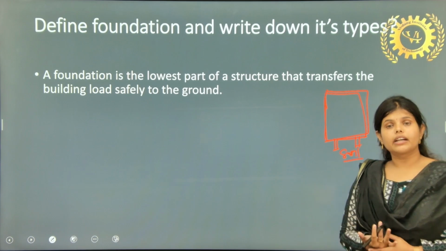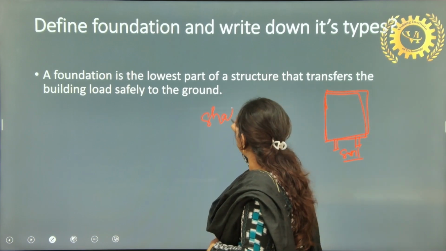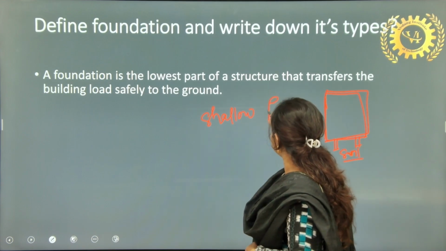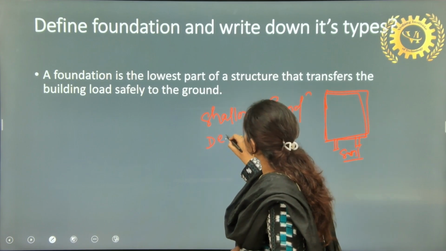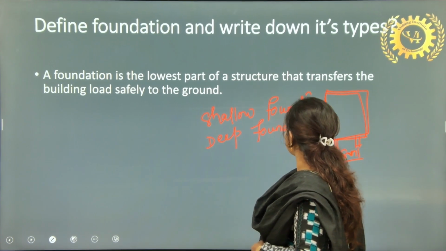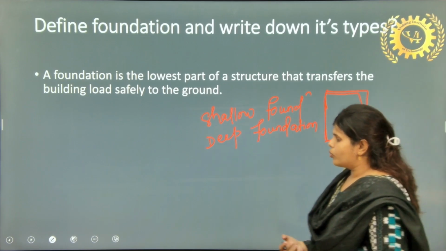Next point is, write down its types. Foundation is of two types. One is shallow foundation. Another one is deep foundation. And this is also a question, like, what is shallow foundation and what is deep foundation? We will go for that.